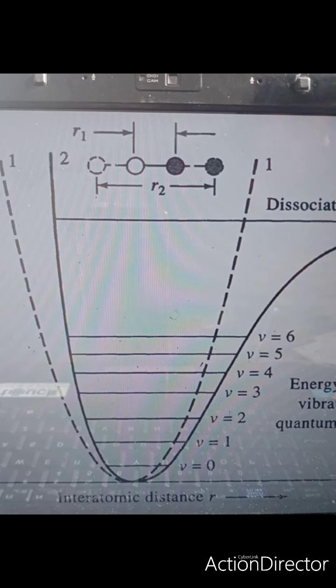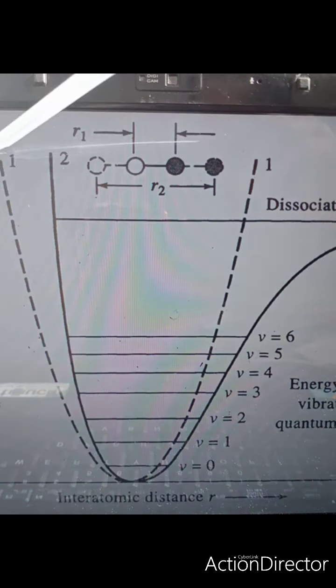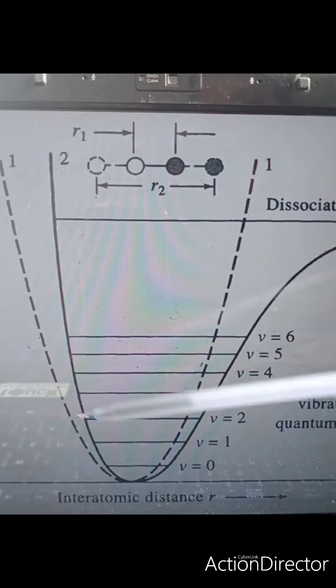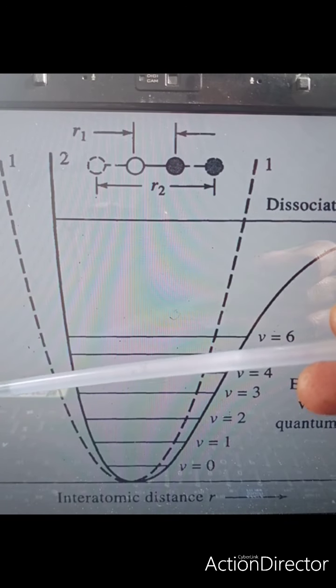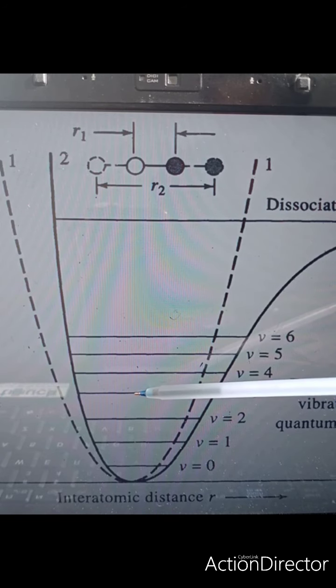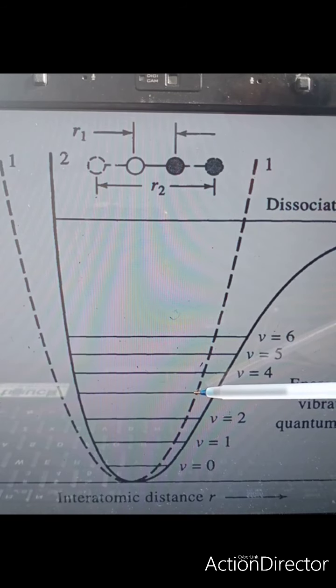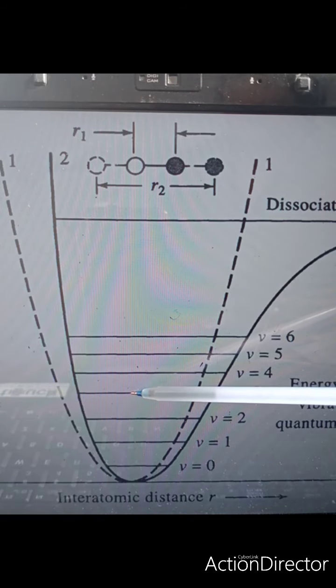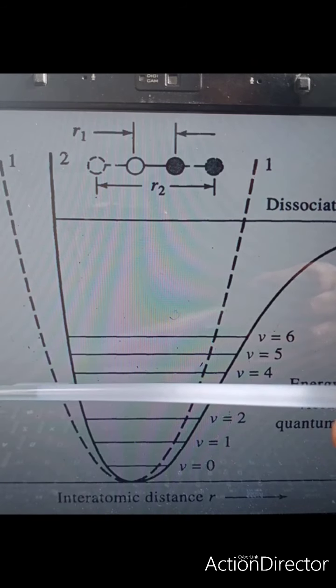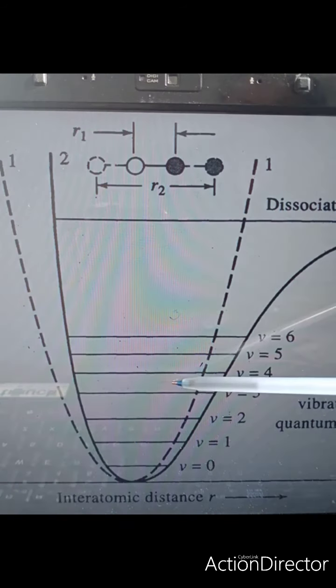Before that, I will just revise what we discussed in the harmonic oscillator. This is represented by a parabola, and this is the zero point energy. If we consider a molecule, let us say HCl, we are considering Cl here and H at this distance. From here to here will be the equilibrium distance. Now there are two chances: either the bond is stretched, so it will move up to here, or the bond is compressed, so it will move up to here. So either this will be the bond length or this will be the bond length.